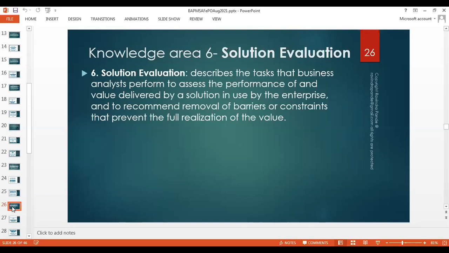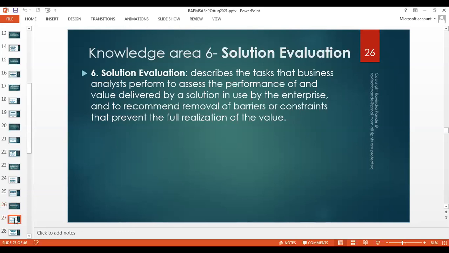Then we go to a level where we start constructing. At that time, we keep checking if whatever we are building, whatever we are constructing, is in line with whatever we have documented earlier. And that means we are quality controlling it. We are controlling the quality of the product. We are controlling the quality of the solution.